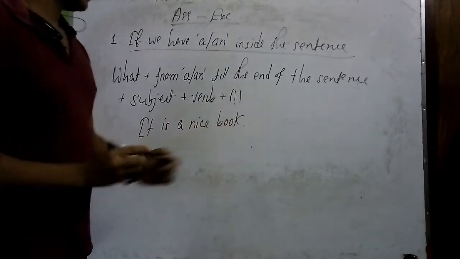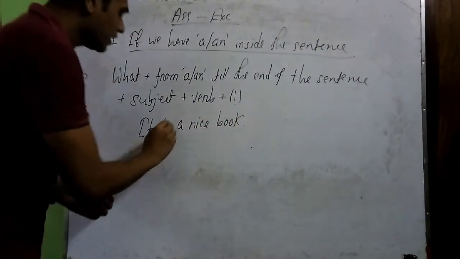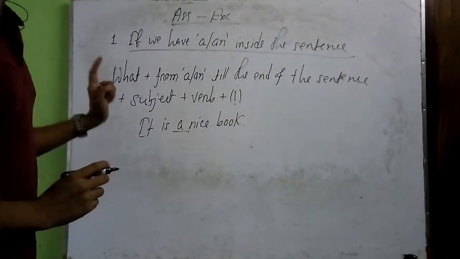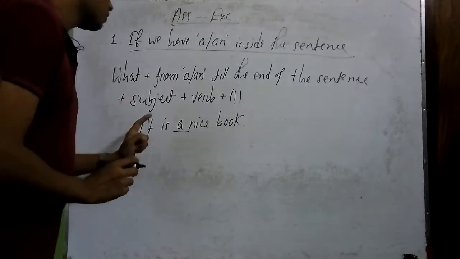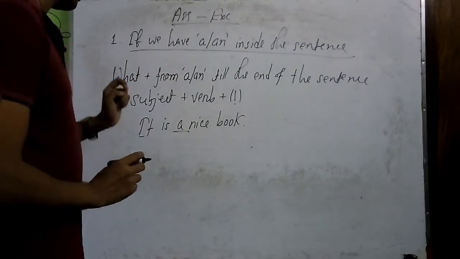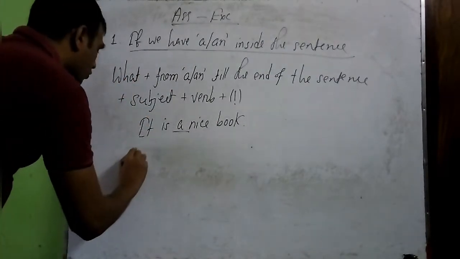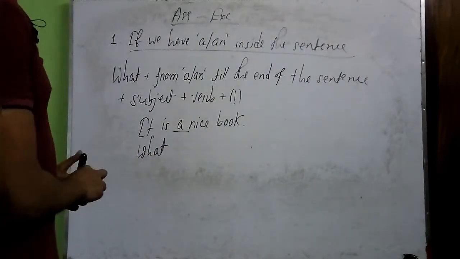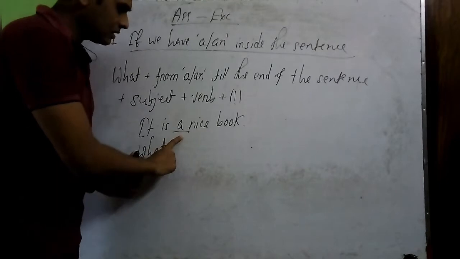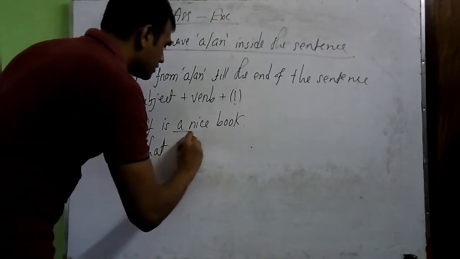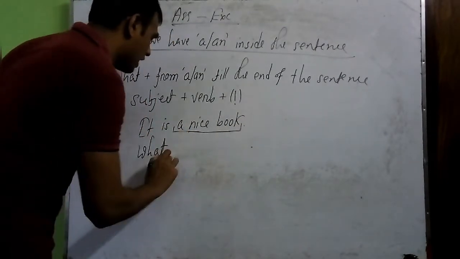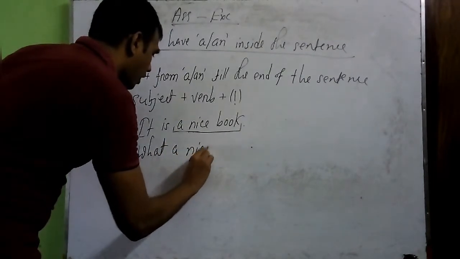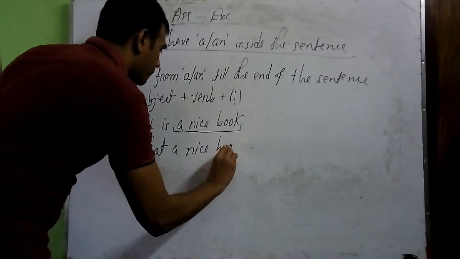It is a nice book. So here you can see that we have article a or an inside the sentence, not at the beginning of the sentence. So we can follow this structure or rule, that is we have to take "what" at the beginning. Then we should start from the article, that is from here till the end of the sentence will come here: a nice book.